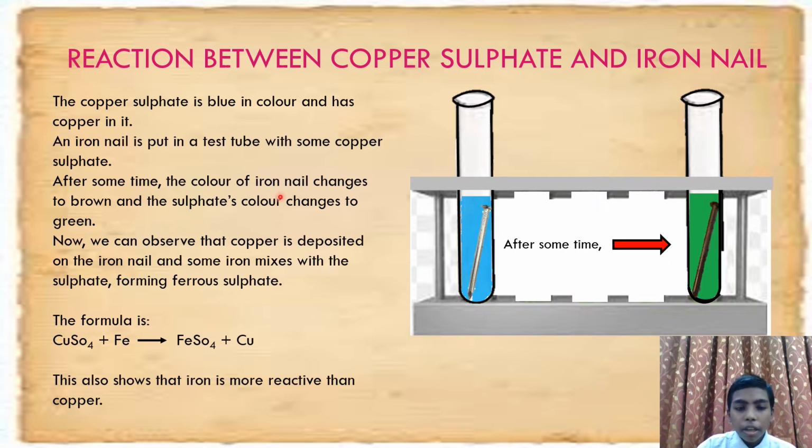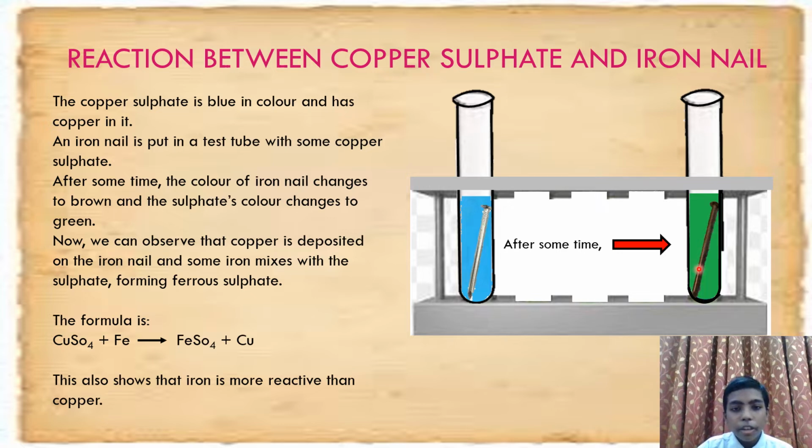After some time, the color of the iron nail changes to brown and the sulfate's color changes to green. So here after some time you can see that the sulfate has turned green and the iron is covered with brown color. Now we can observe here that copper is deposited on the iron nail. So the brown color is not rust.